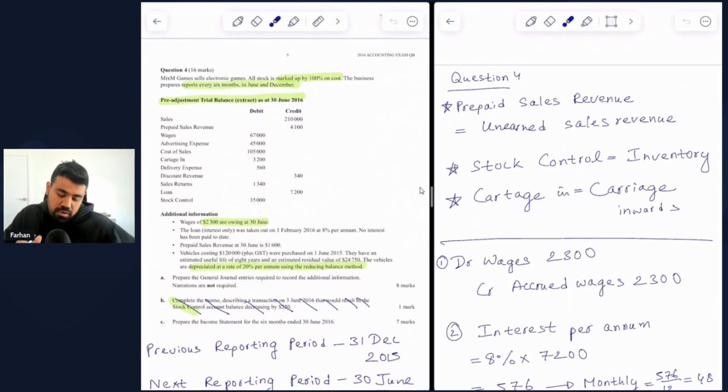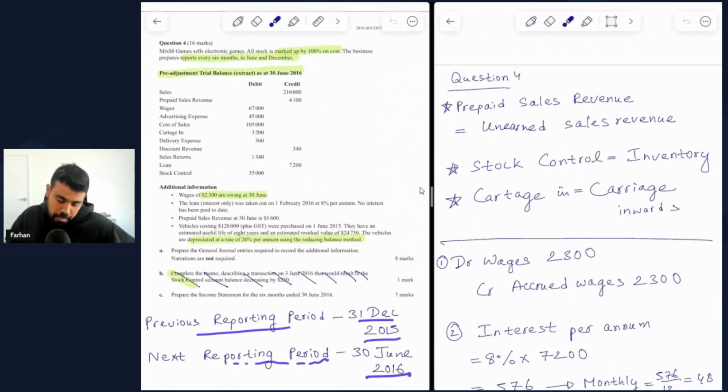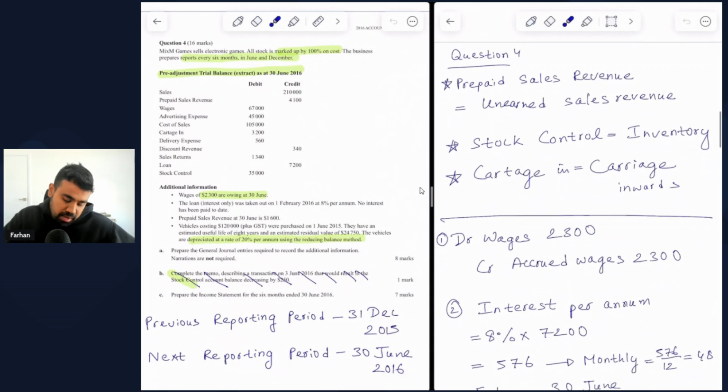Because the business reports every 6 months in June and December, we understand that the previous reporting date is 31 December 2015, and the next reporting date is 30 June 2016. Within the trial balance, you can see that we are given prepaid sales revenue, stock control, and cartage in. So these were different terminologies based on the old curriculum.